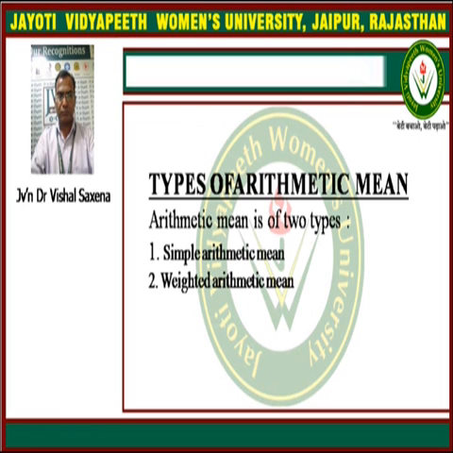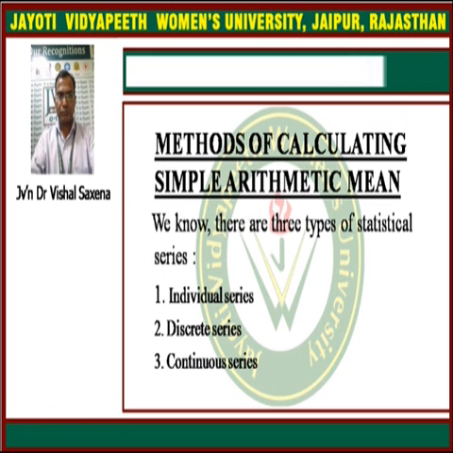Now arithmetic mean can be divided into two parts. One is the simple arithmetic mean, and the second is called the weighted arithmetic mean. The simple arithmetic mean can be calculated in three different series: the individual series, the discrete series, and the continuous series.